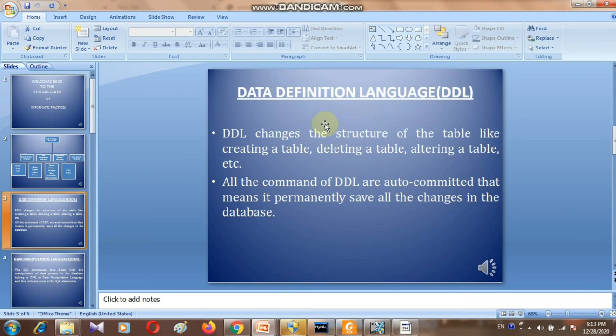DDL command. What are DDL commands? DDL commands change the structure of the table, like creating a table, deleting a table, altering a table, etc. Remember, with the help of DDL commands, we can always change the structure of a table. All the commands of DDL are auto committed. That means it permanently saves all the changes in the database. This is a very important point. Auto committed means whatever command comes under DDL always reflects permanent changes in the database. Moving to the next slide.